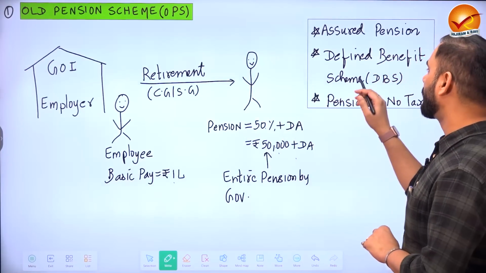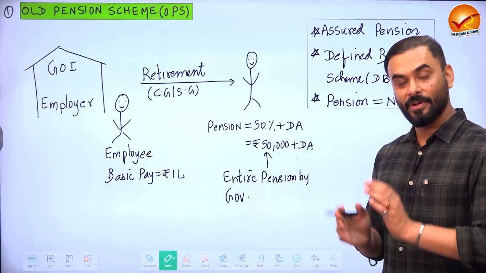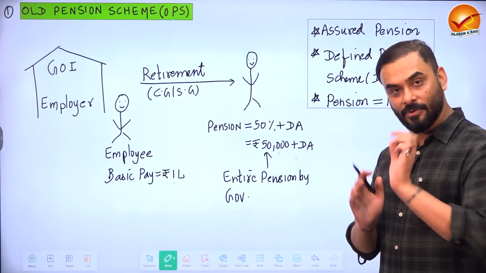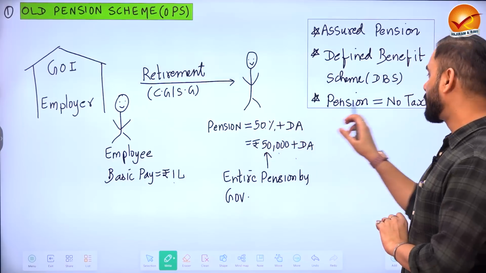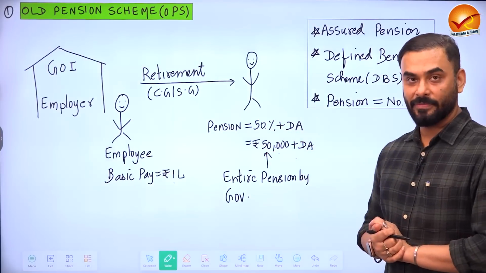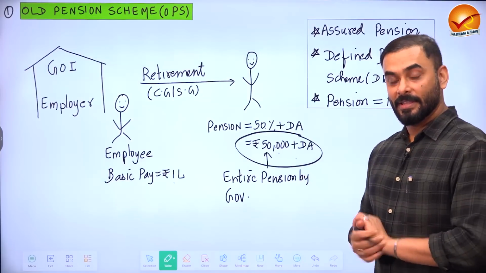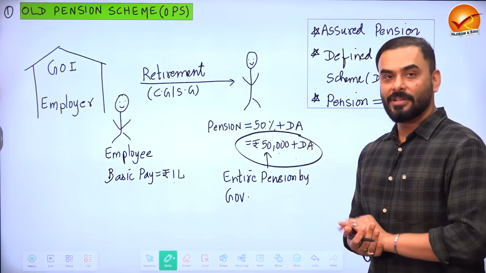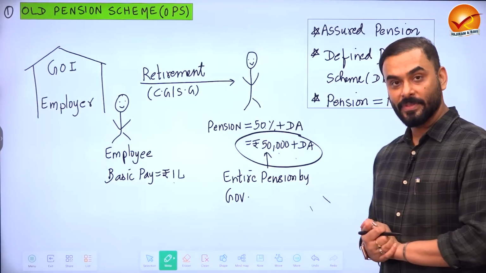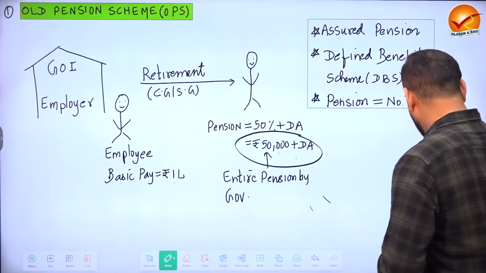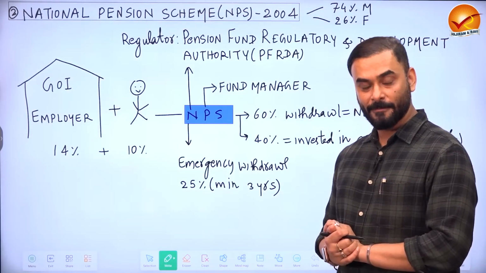Another name for this old pension scheme is defined benefit scheme, because under this scheme the government of India already defined the formula: this is how you will get the benefit. In this case, the pension was not taxed, and the government of India did not impose any tax on this pension that you are getting. This is also called assured pension, because whatever was your salary, 50% of that is being given to you as your pension. But the government of India developed a new formula called National Pension Scheme 2004.